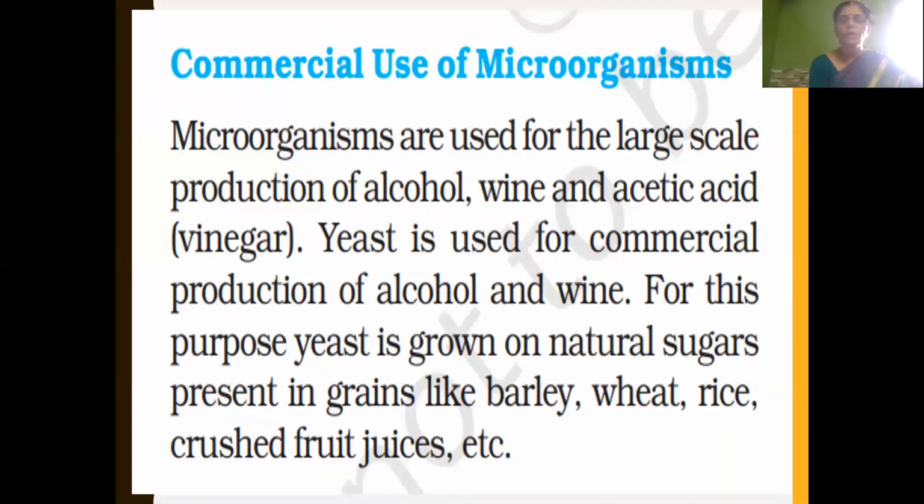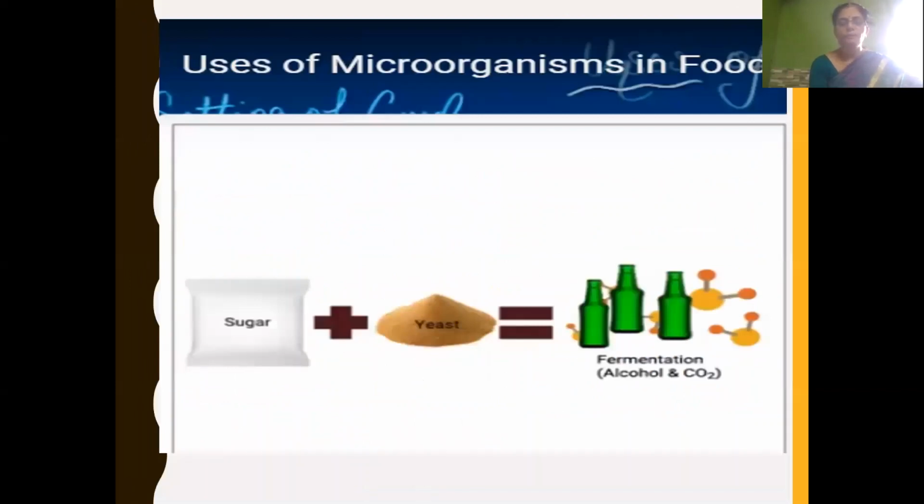Yeast is grown on natural sugar, which is present in grains like barley, wheat, rice, crushed fruit juice, etc. By the process of fermentation, it converts this sugar into alcohol and releases carbon dioxide. So what is fermentation? Conversion of sugar into alcohol is called fermentation.